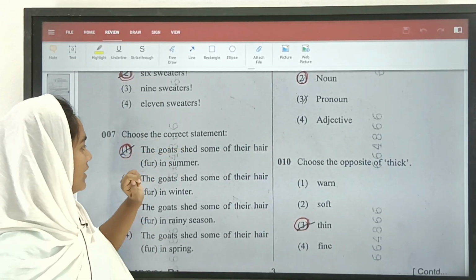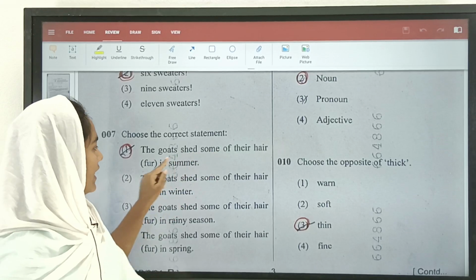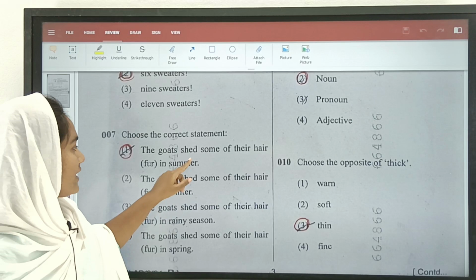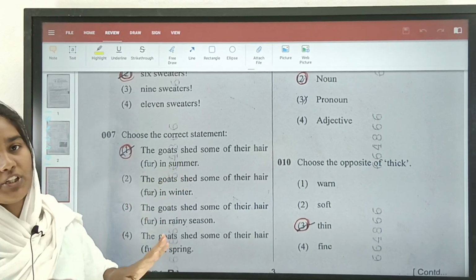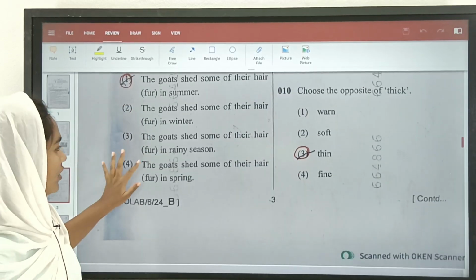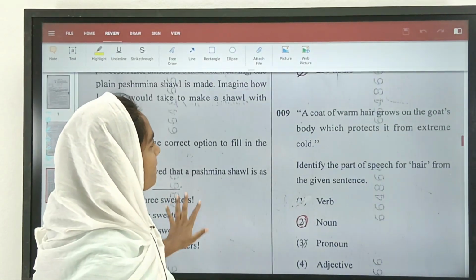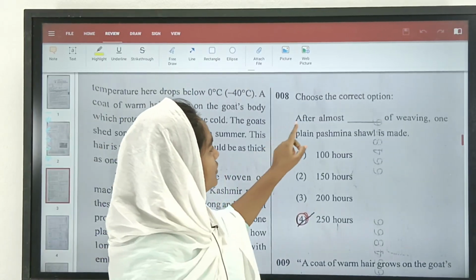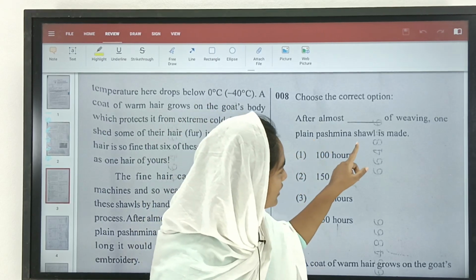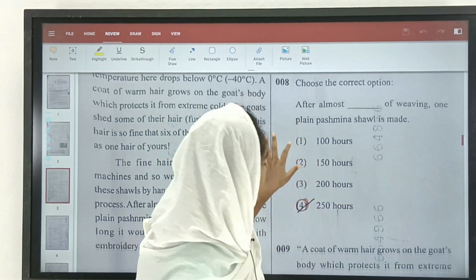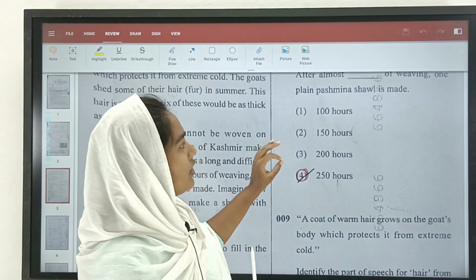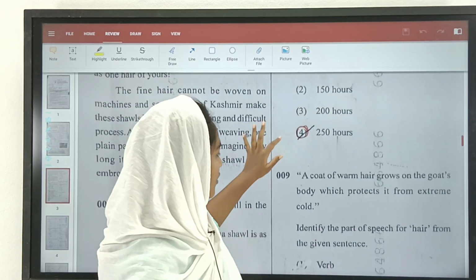Choose the correct statement. The goats shed some of their hair in summer. Why do you think they shed in summer? Because in summer their hair will just fall off. So that's why this is the correct statement, number 1. So let us move on for the next one. Choose the correct option. After almost dash of weaving, one plain Pashmina shawl is made. It is 250 hours. That means it takes almost 250 hours to weave the shawl. So let us move on for the next one.